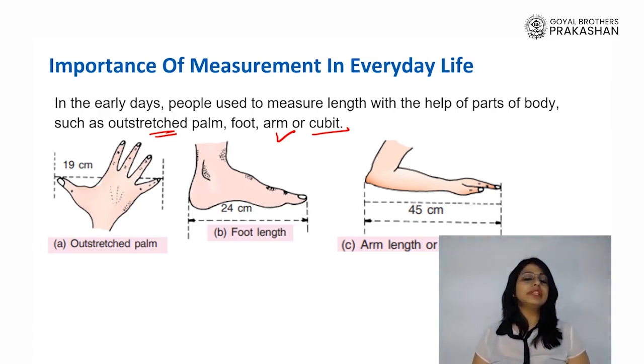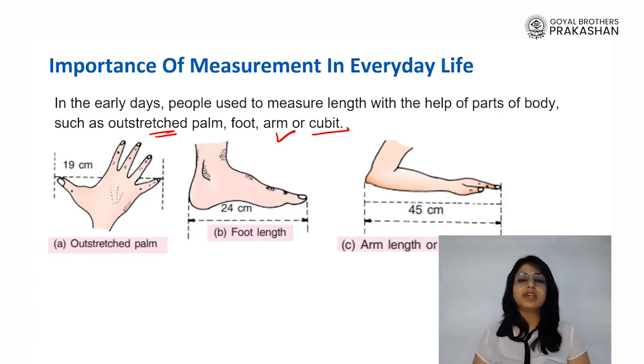But the issue was that each person's outstretched palm was of a different length. For example, if I try to measure this table's length, it might be around 10 palm lengths. But if I ask a 6th standard student to do the same thing, you definitely know that your palms will be smaller than my palms. So it might take around 15 palm lengths. Then what will be the length? It will be very confusing.